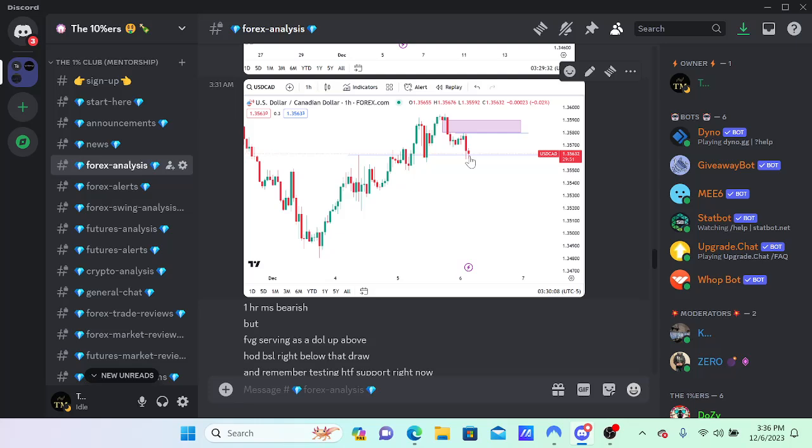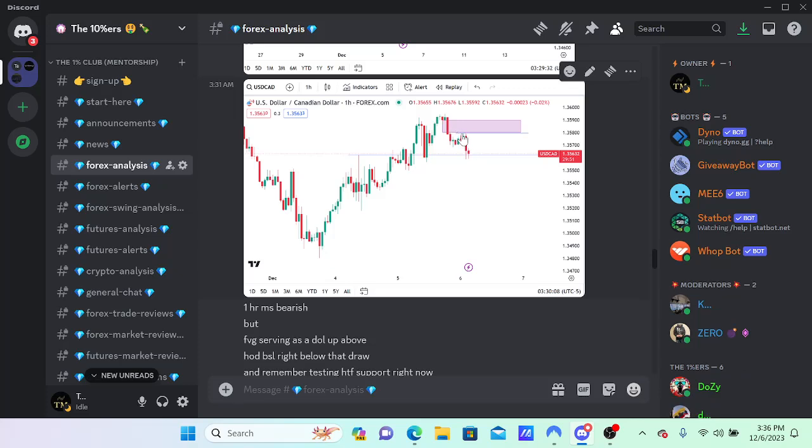So now you need to ask yourself this question right here. Where is the next key level of resistance? Where is the next key level of resistance on this thing that's moving lower down into our higher time frame support? Right here, look at my cursor. That old high right here, right at the entrance of that imbalance, which is also our draw on liquidity.